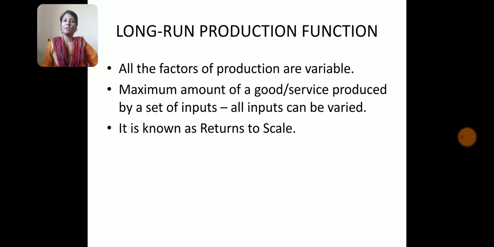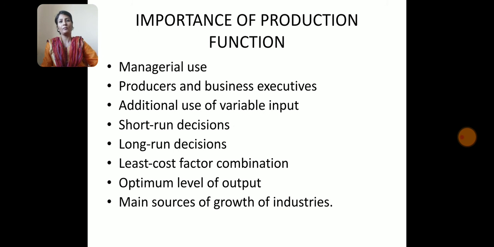After discussing the meaning of production function, its features and types, now let us try to understand the importance of production function. The first benefit or important use of production function is that it has managerial use.